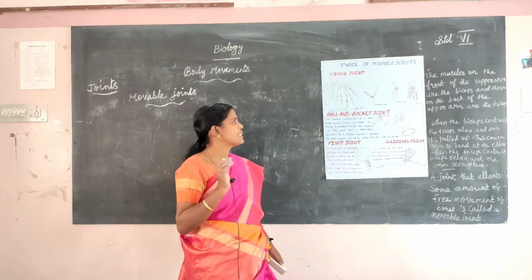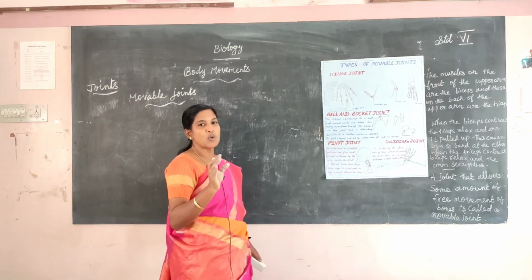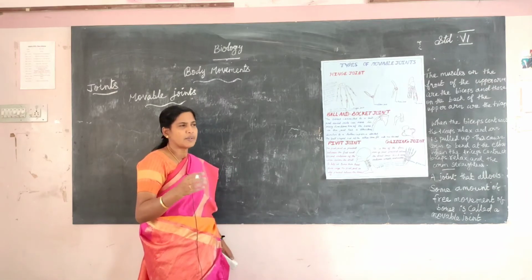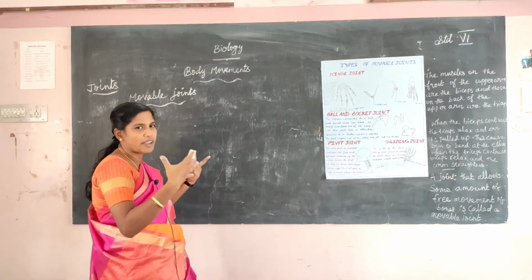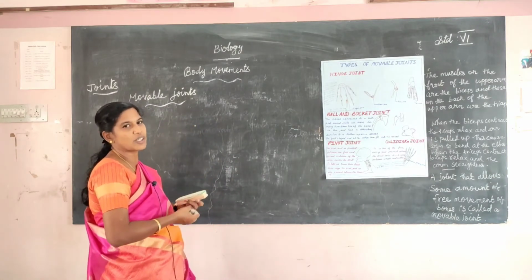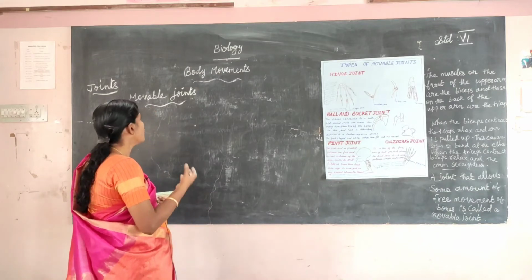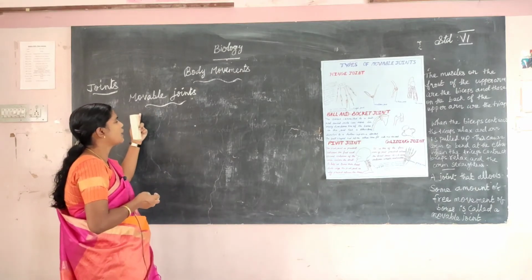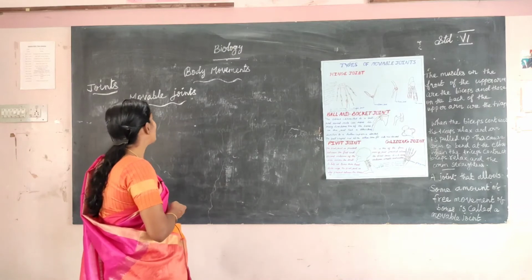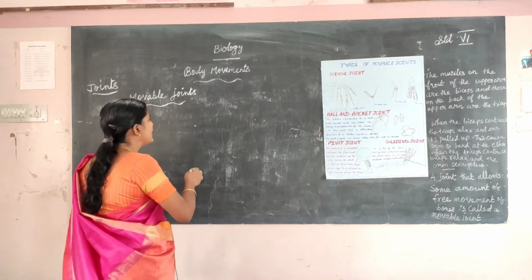What is a joint? The point at which two or more bones are connected or joined together. Then this joint is a movable joint. Examples of movable joints: